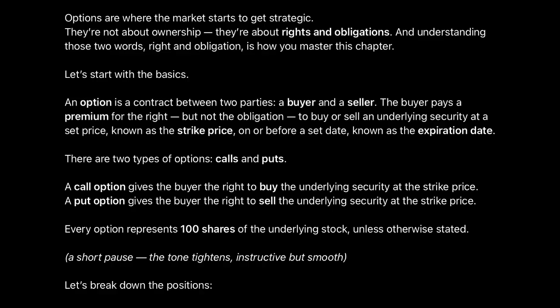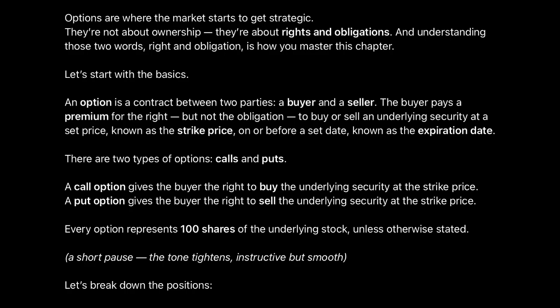An option is a contract between two parties, a buyer and a seller. The buyer pays a premium for the right, but not the obligation, to buy or sell an underlying security at a set price, known as the strike price, on or before a set date, known as the expiration date. There are two types of options, calls and puts.